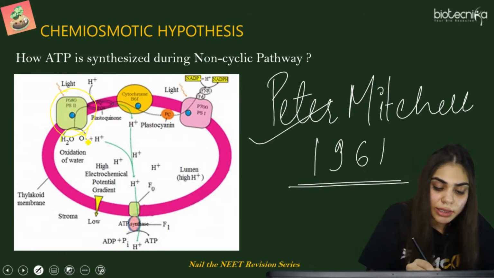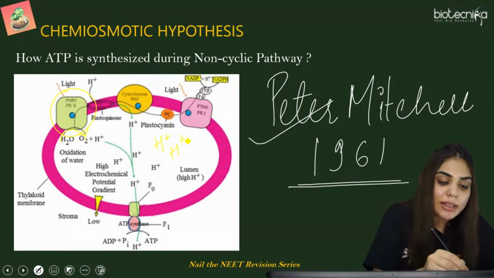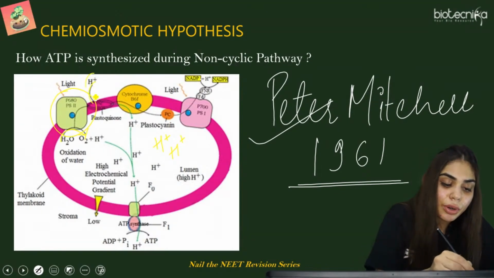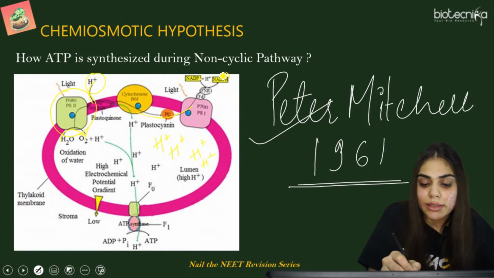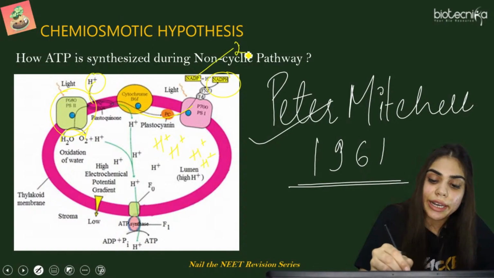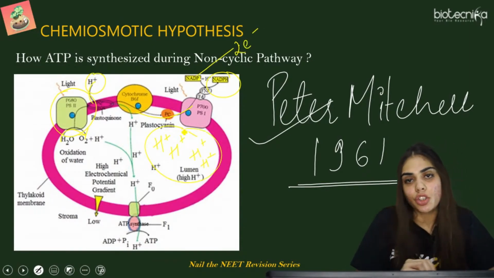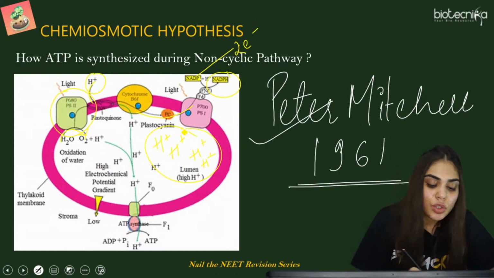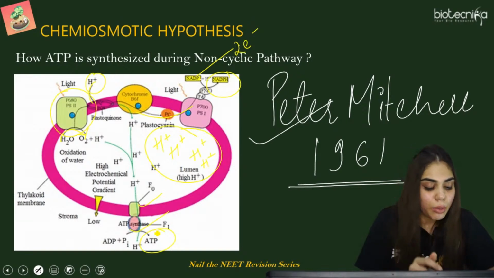It will result in an increase in the proton gradient inside the lumen. And again, plastoquinone is accepting the proton from the outside, so the proton gradient will again be more in the lumen. And ultimately, NADPH formation is again taking 2 electrons from the stroma, which will again reduce the pH in the lumen of the thylakoid. So ultimately, the F0 and F1 particle is acting, leading to the generation of ATP molecules.